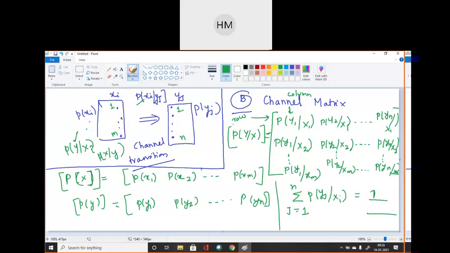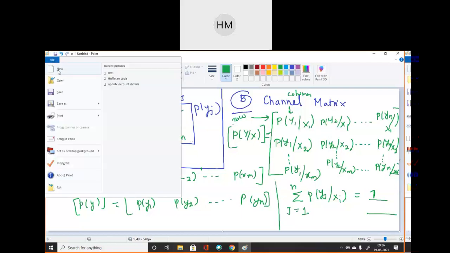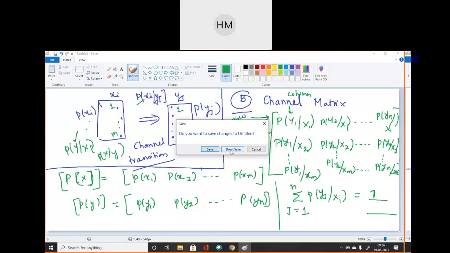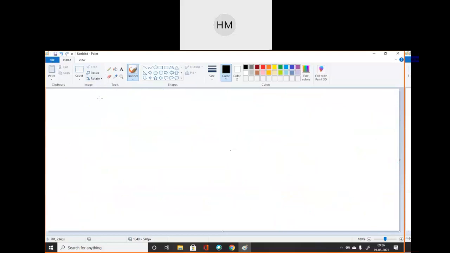Okay? It should be 1, because y is varying, xi is constant. So the overall addition of this should be 1. So next, what will be the overall input probability? It should be 1: summation of P of xi, i varying from 1 to m, should be 1. Similarly, for P of yj, it should be 1.